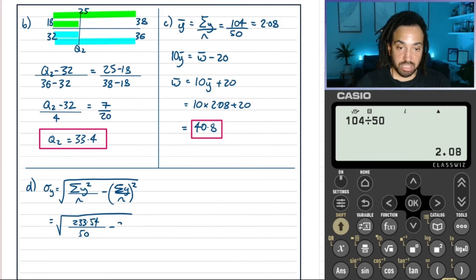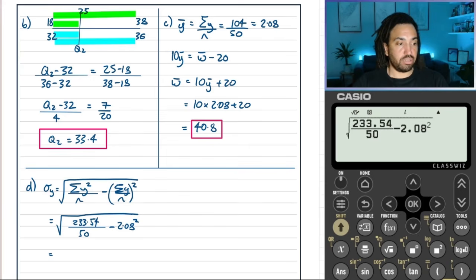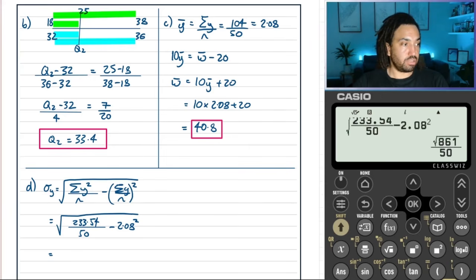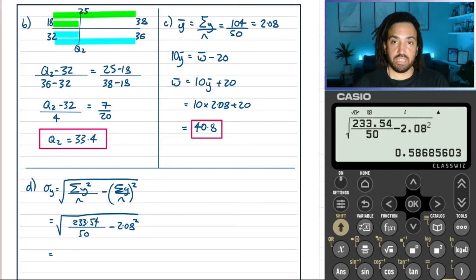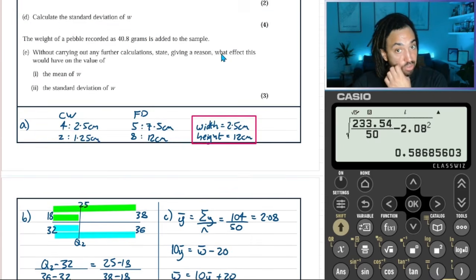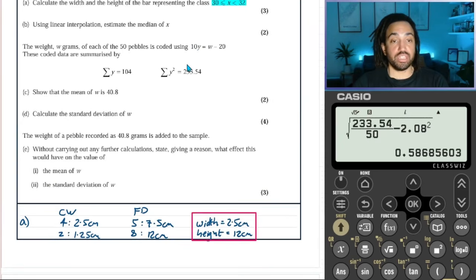So just to save a bit of time, we could just put that straight in like that and then square it. Okay, so let me put this into my calculator. Okay, so in it goes, and then press execute. And we get this, 0.589, 7.